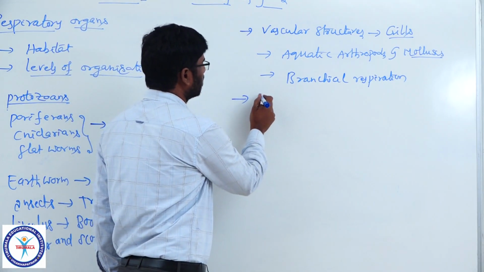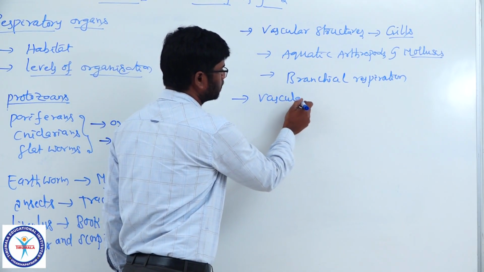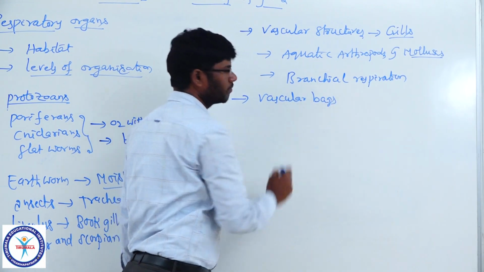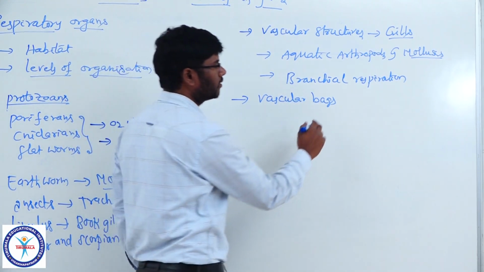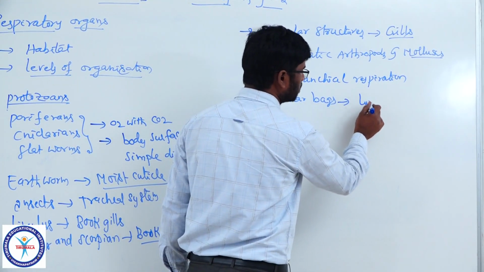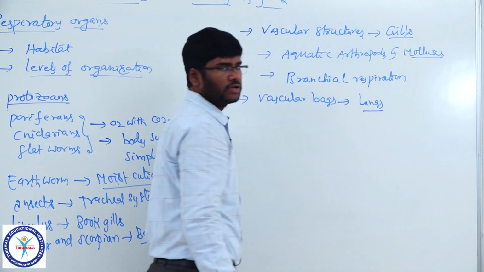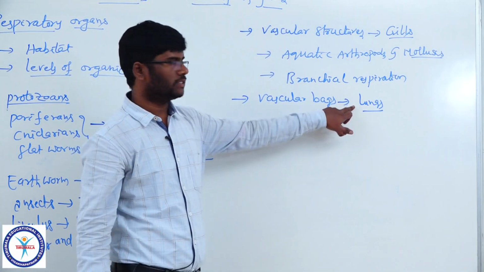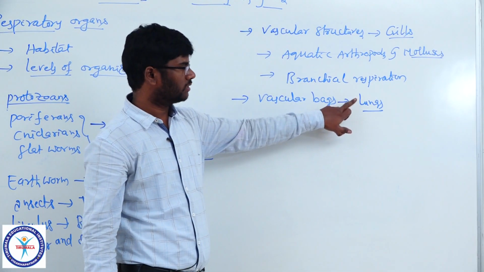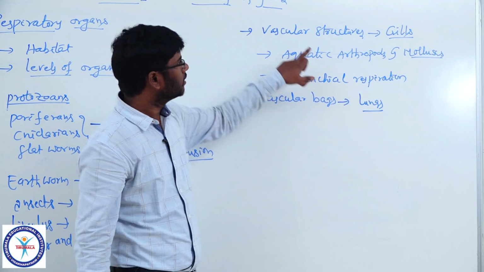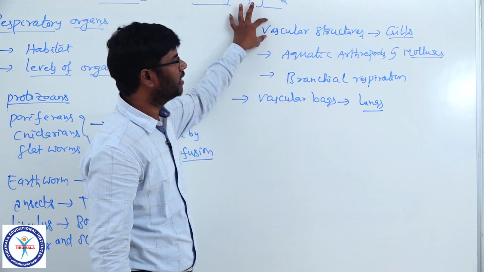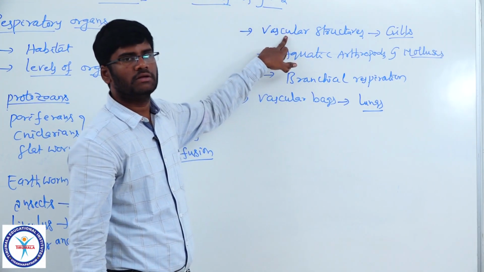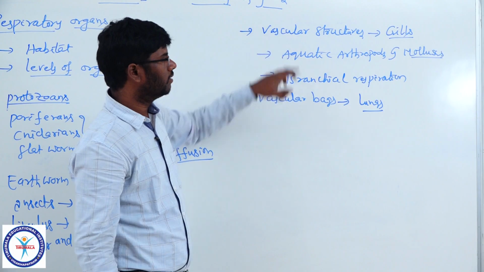And whereas vascular bags are the specialized respiratory organs which are nothing but lungs. Lungs are the respiratory organs in terrestrial animals. On land, in land animals, lungs are the respiratory organs. These are the vascular structures. These are vascular bags. Vascular means they have rich supply of blood. They have rich supply of blood capillaries.